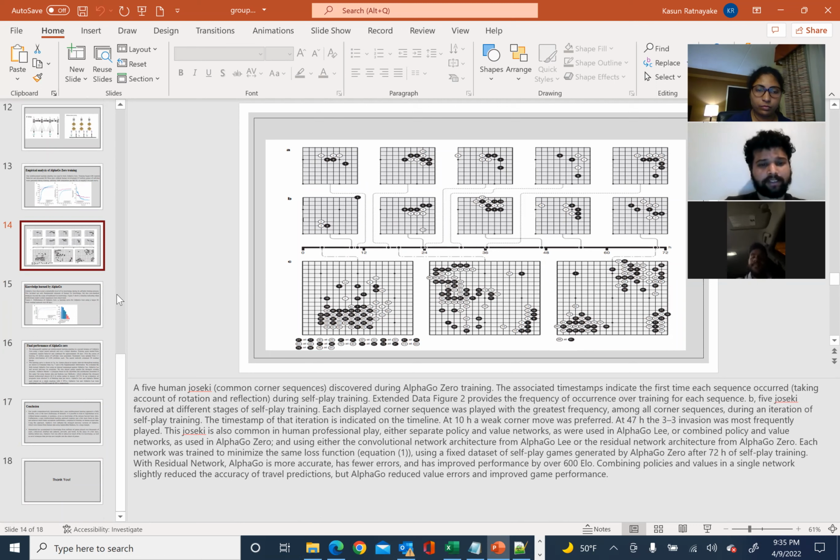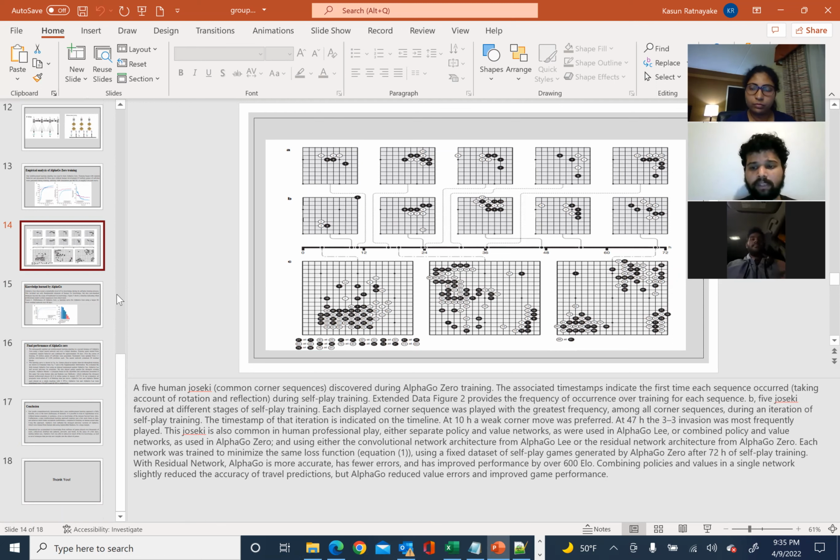Yeah, thank you, Giri. Coming to these figures, a total of five human joseki corner sequences were discovered during the AlphaGo Zero training, and the associated timestamps indicate the first time each sequence occurred, accounting for rotation and reflection, during the self-play training. Extended data is shown in figure 2. It provides the frequency of occurrence over training for each sequence.